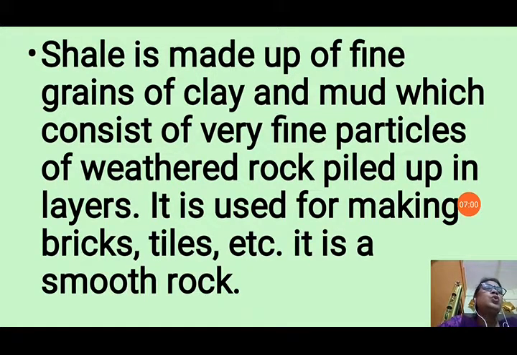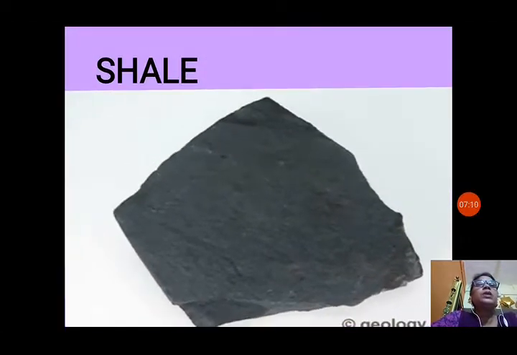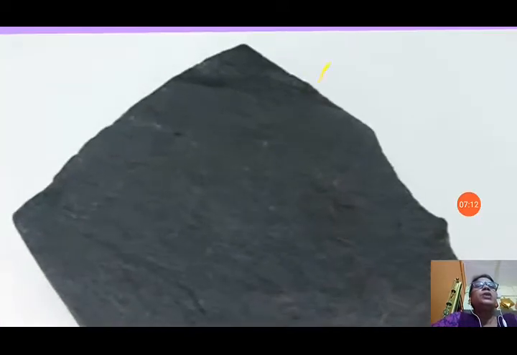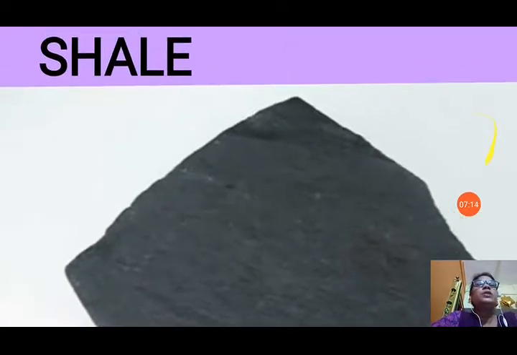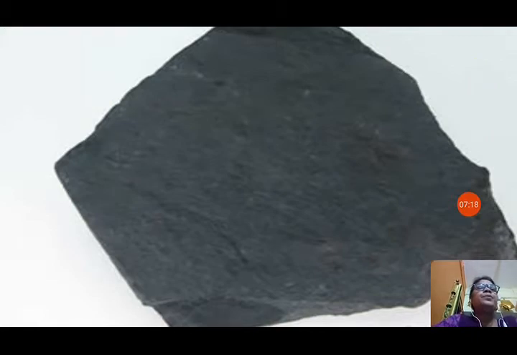It is a smooth rock. Since it is formed from fine grains, it is very smooth, and it is used to make bricks, tiles, etc. Let us see the shale. You can see in this picture a shale rock. It is very smooth, you can see. So it is used to make tiles and bricks.